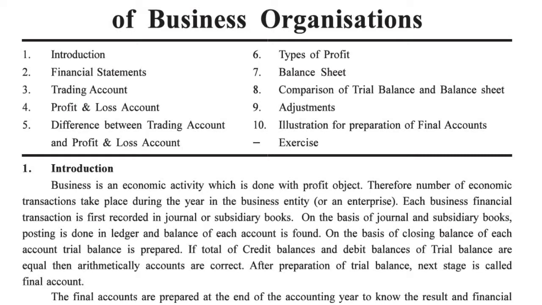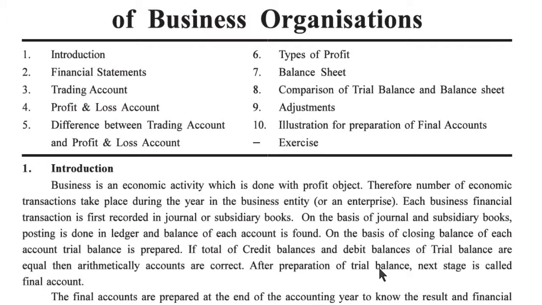Each business financial transaction is first recorded in a journal or subsidiary books. On the basis of journal and subsidiary books, posting is done in the ledger and the balance of each account is found. On the basis of the closing balance of each account, the trial balance is prepared. If the total of credit balances and debit balances of a trial balance are equal, then arithmetically the accounts are correct.